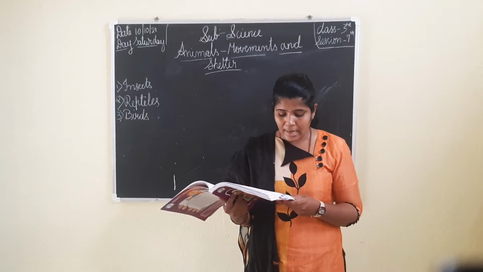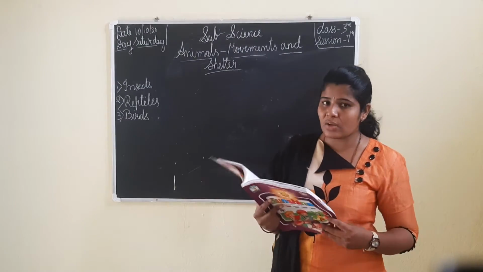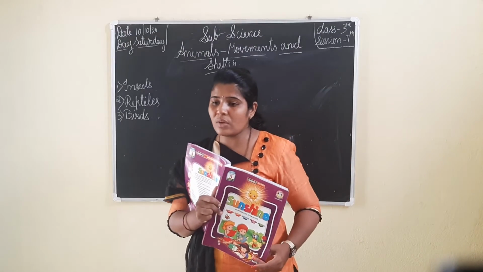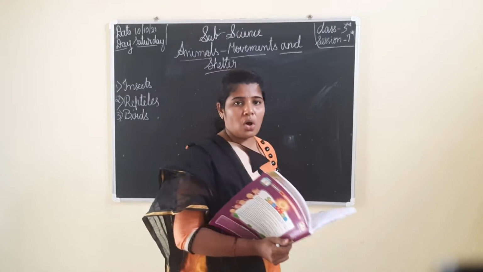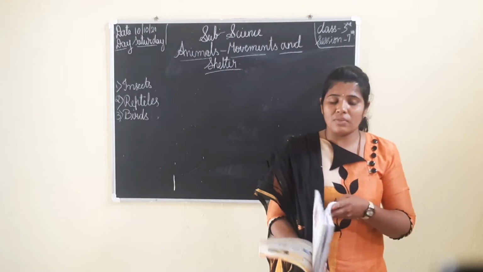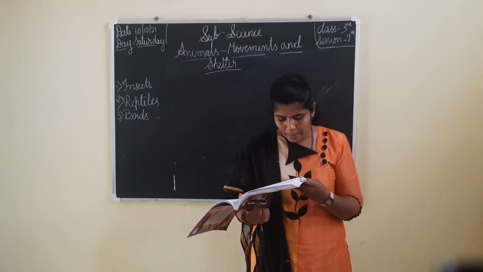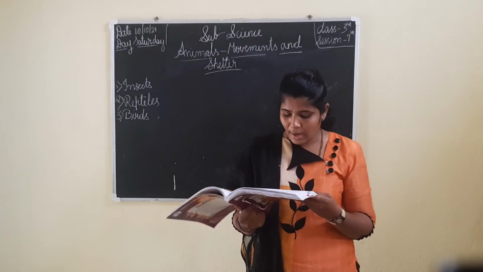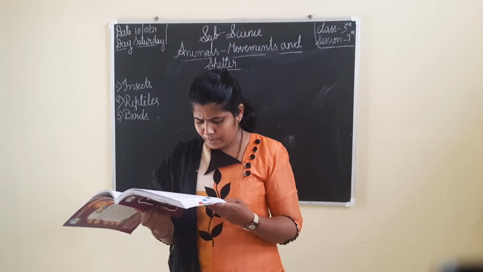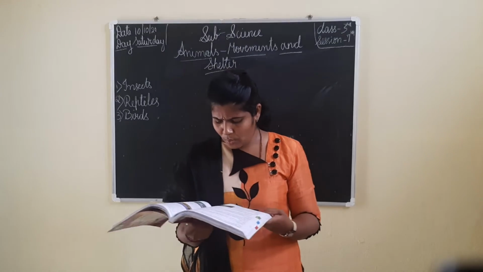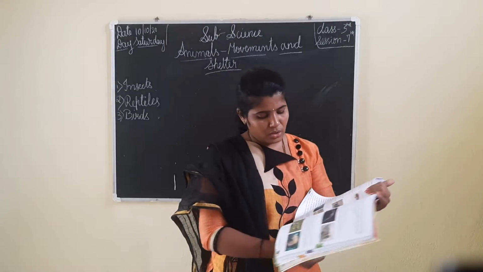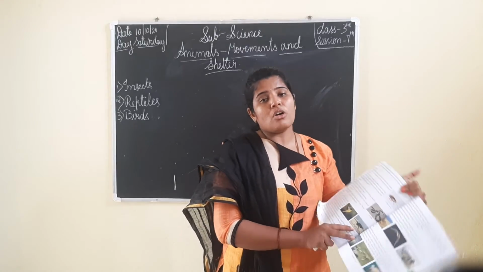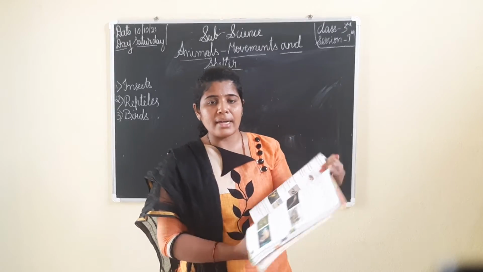Some birds like hen and peacock can fly only short distances. You have seen the peacock and hen, they will fly, but only a small distance, not a longer distance. Kiwi, ostrich, penguin and emu cannot fly because they have weak wings. Ostrich and emu look the same but they are different.